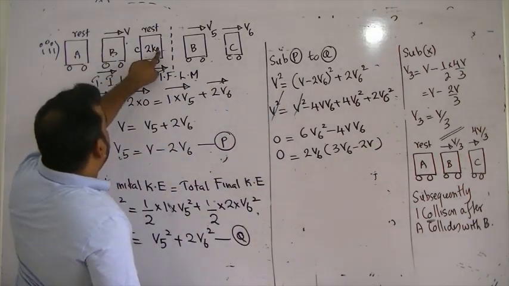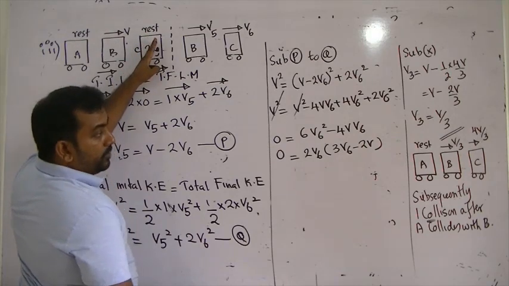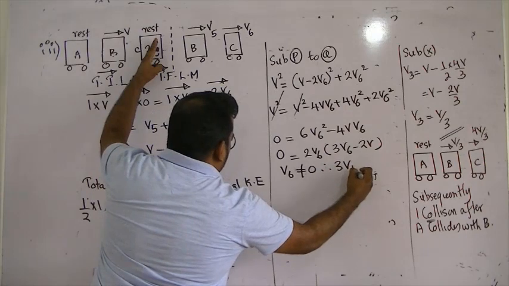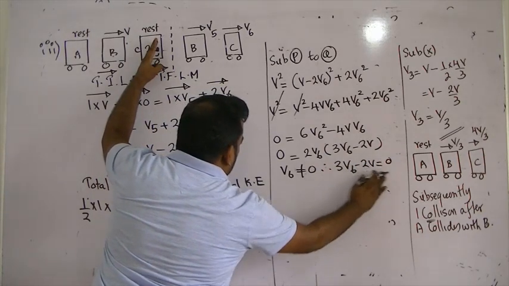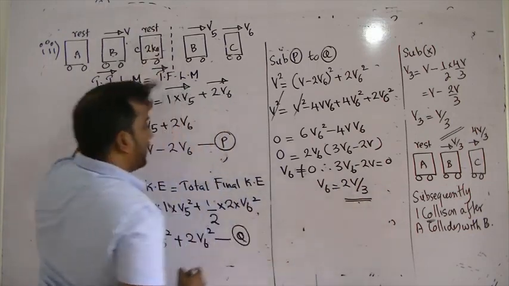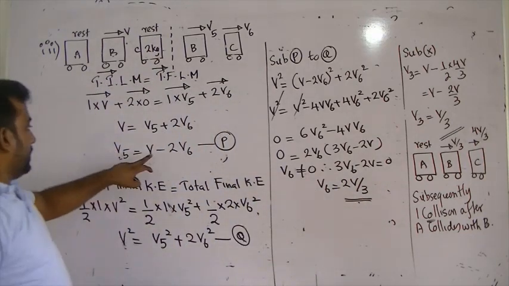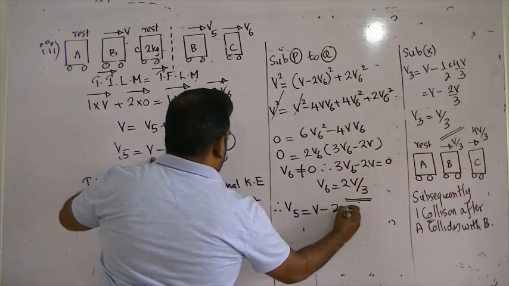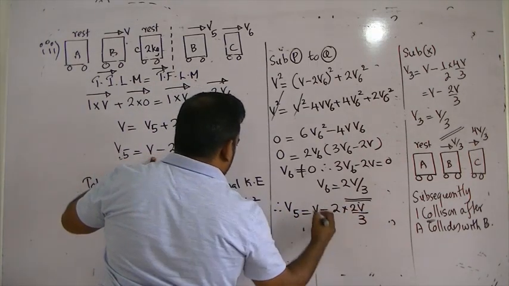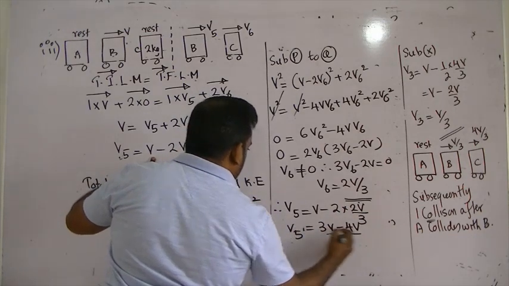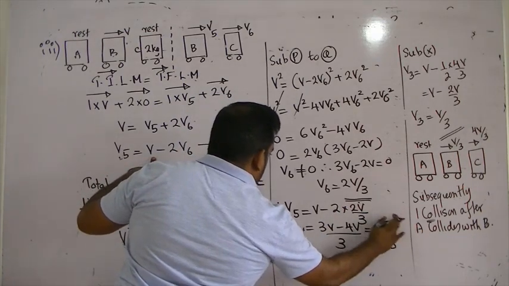When this collides with that, can V6 be 0? No, V6 cannot be 0. Therefore, 3V6 minus 2V is 0, so V6 is 2V over 3. If V6 is 2V over 3, V5 equals V minus 2 times 2V over 3, which is 3V minus 4V over 3. That's minus V over 3. Interesting.